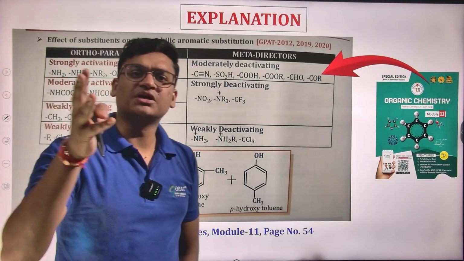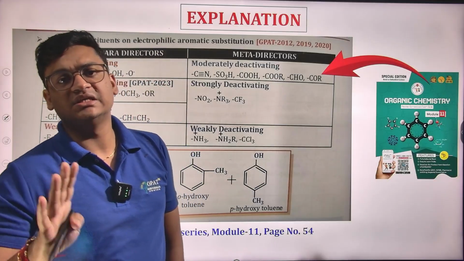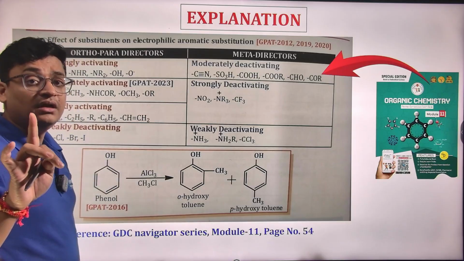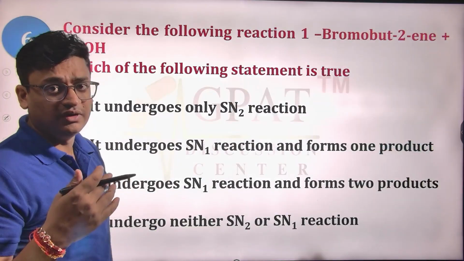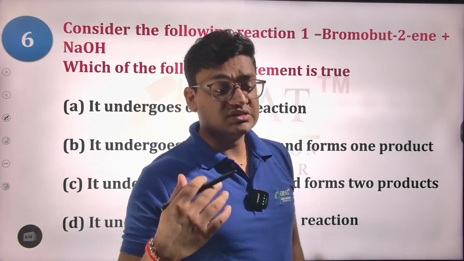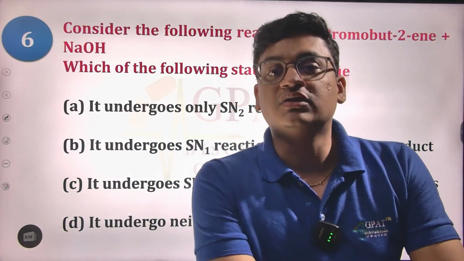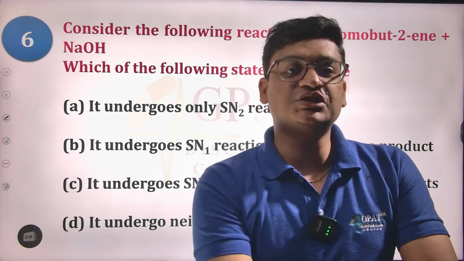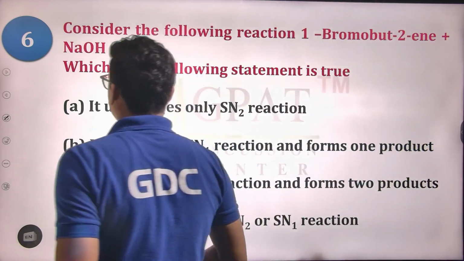Nitration, sulfonation, halogenation, Friedel-Crafts alkylation, and Friedel-Crafts acylation all fall under the category of electrophilic aromatic substitution reactions. And if the substituents attached to the benzene ring have plus M nature, an electron density increasing nature in the ring, they can have a stronger affinity for this kind of reaction.